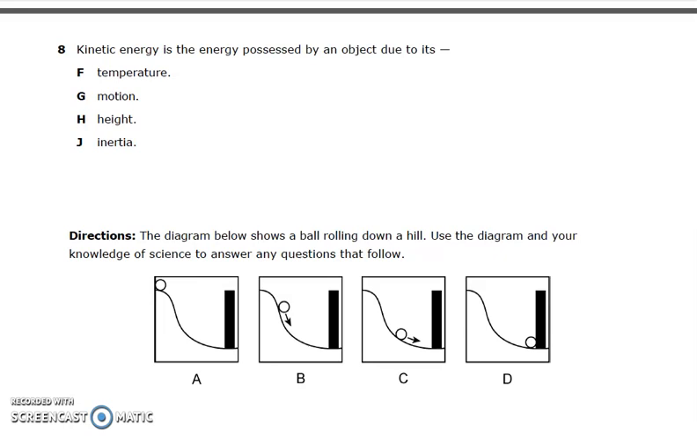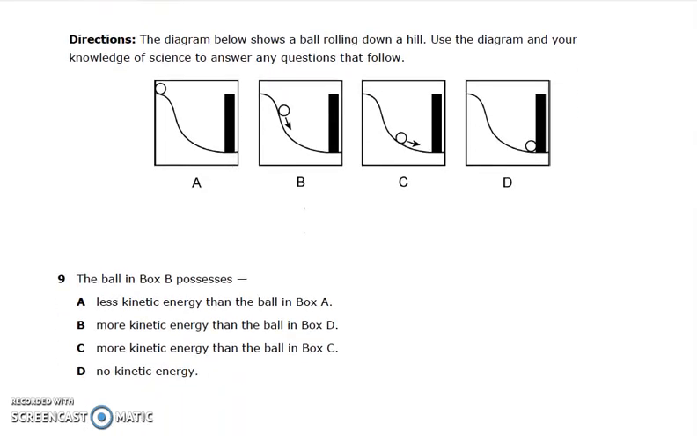Number 8. Kinetic energy is the energy possessed by an object due to its F. Temperature, G. Motion, H. Height, J. Inertia.